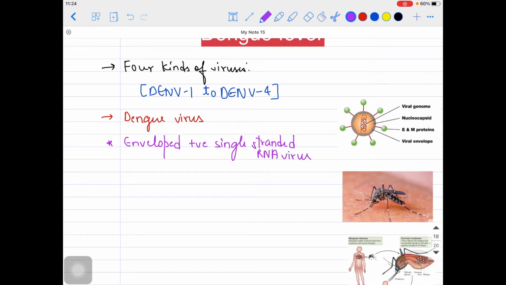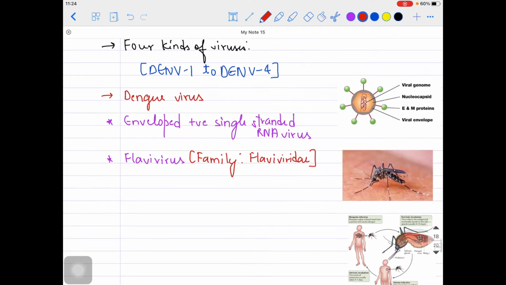It is not a DNA virus, it is an RNA virus. It is also called a flavivirus. If I'm calling it a flavivirus, what will the family be, guys? The family will be Flaviviridae. We know that a name ending with viridae is a family. And this is the flavivirus.